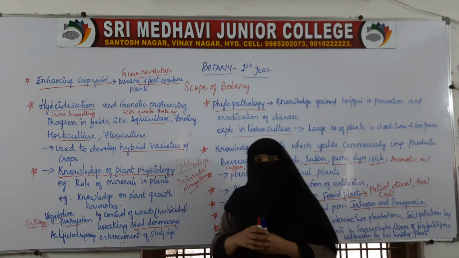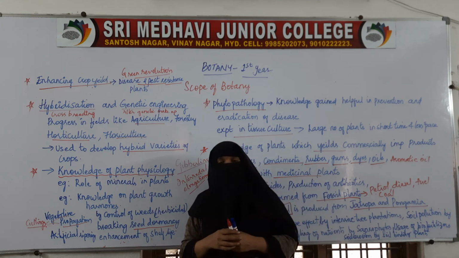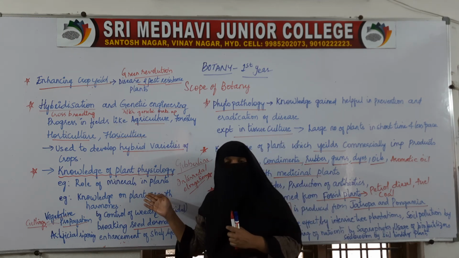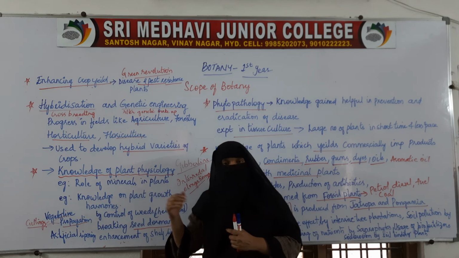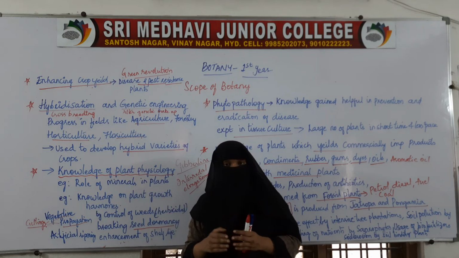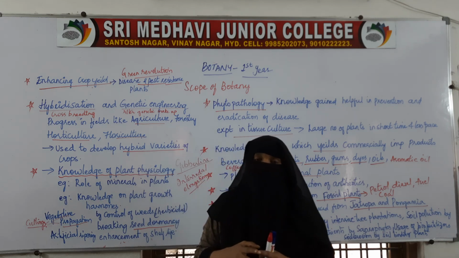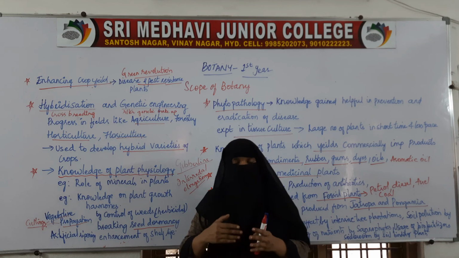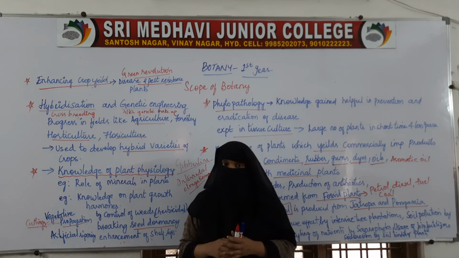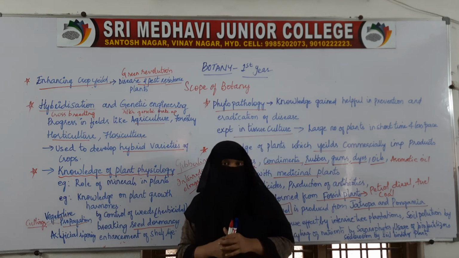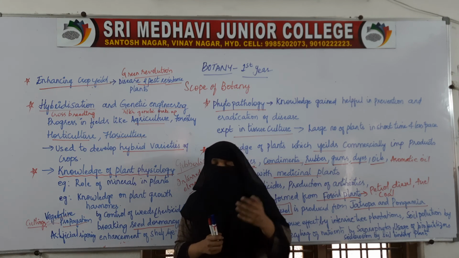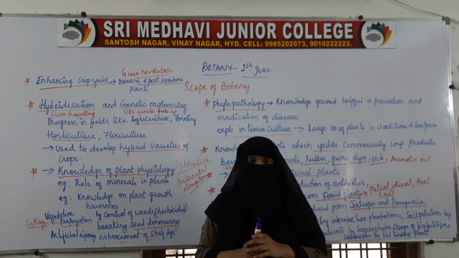Next, by using the knowledge of growth hormones, minerals and so on, we will be able to increase the shelf life and the productivity of plants. By studying disease causing organisms and how to control them, we can increase the productivity of food material.